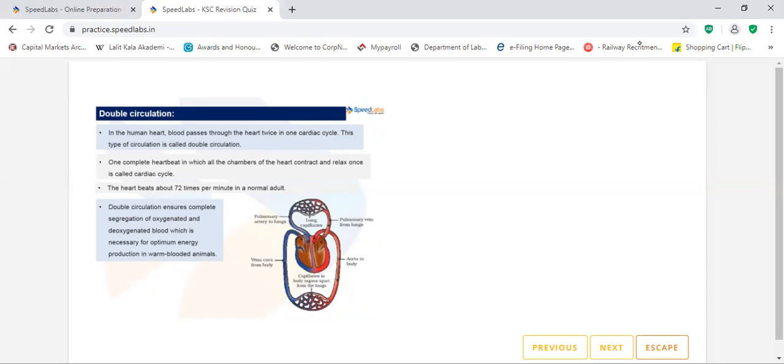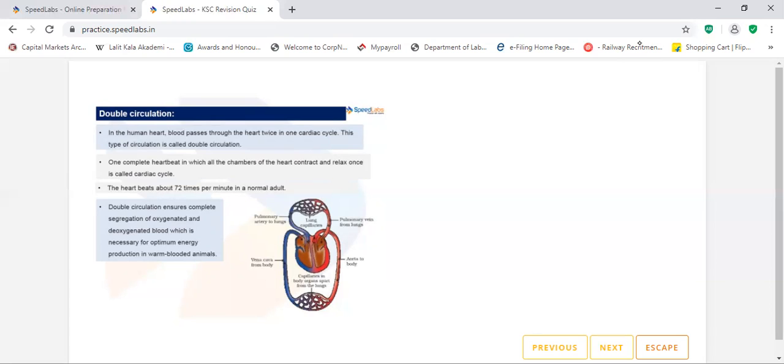Double circulation ensures complete segregation of oxygenated and deoxygenated blood, which is necessary for optimum energy production in warm-blooded animals. Actually, in lower organisms there may be two chambers or three chambers. So what happens there? There is a mixing of pure and impure blood. Why? Because they do not need that much energy. But we are human beings, we need a more amount of energy, right?